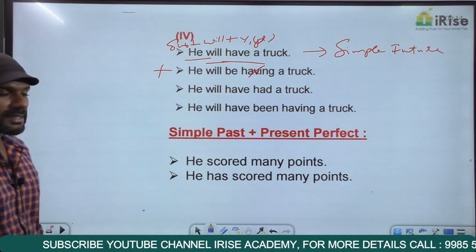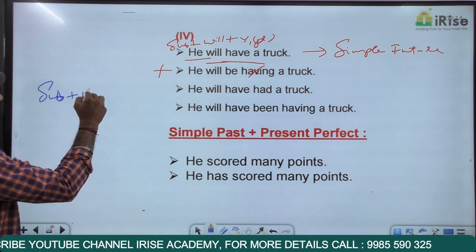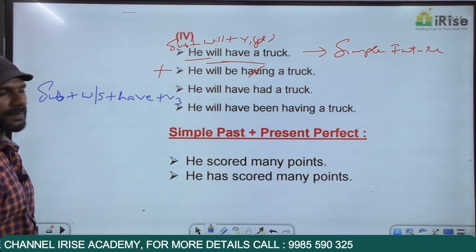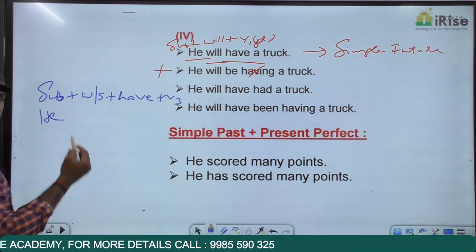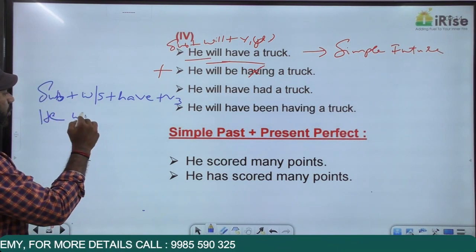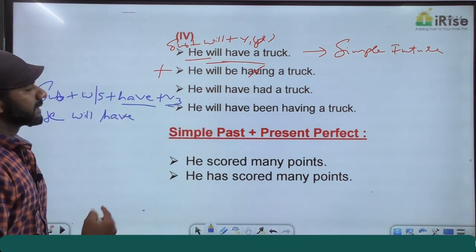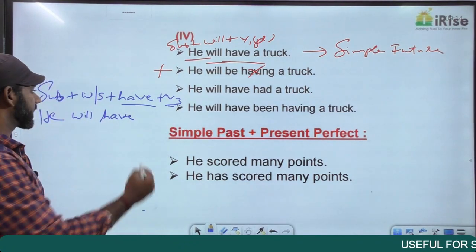The third category is future perfect. Subject plus will or shall plus have plus V3. The subject in the sentence is he. Then will or shall, anything is fine. As per the rule, it must be will. Then have plus V3. The verb in the sentence is has. He has a truck. The V3 of has is had.